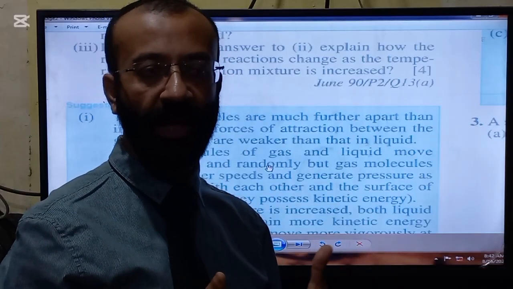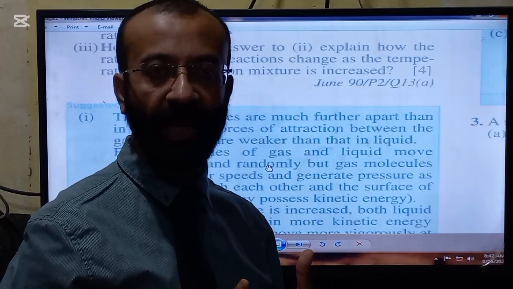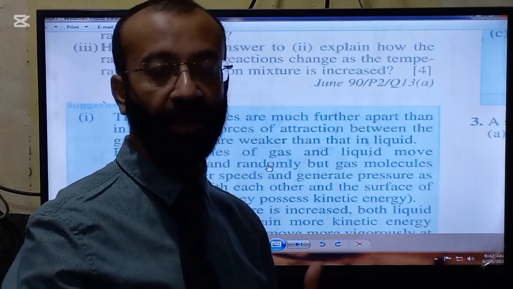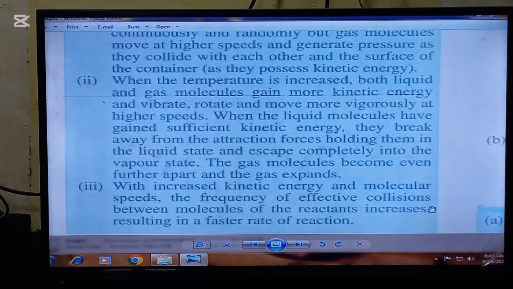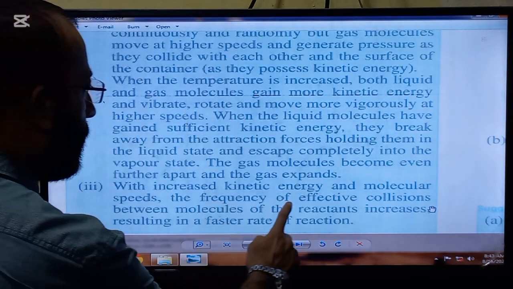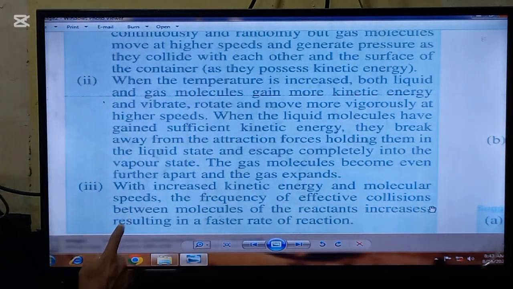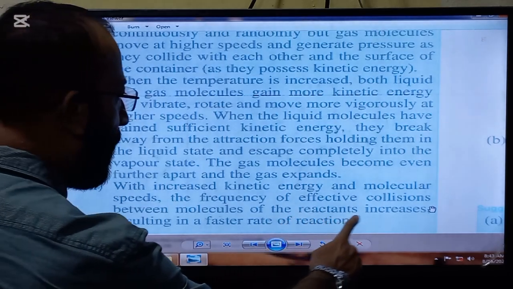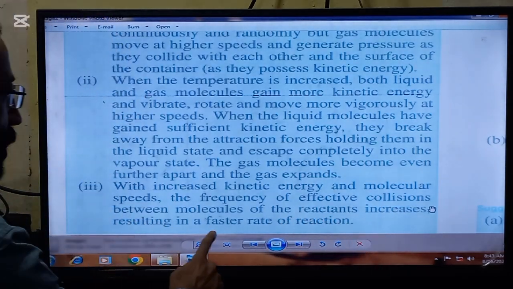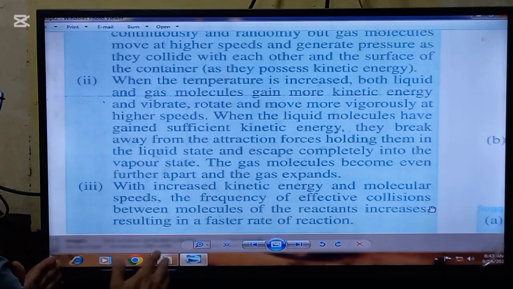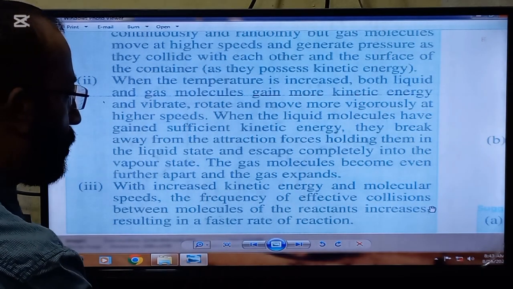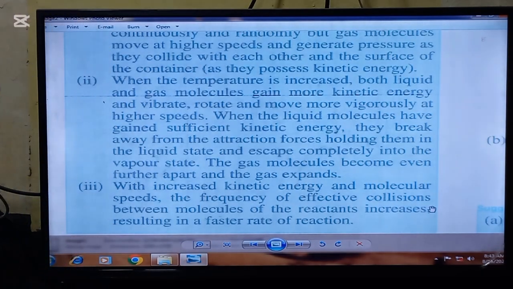The rate of effective collisions will be increased, so the rate of the reaction will be increased. Here is the answer. With increased kinetic energy and molecular speeds, the frequency of the effective collisions between the molecules of the reactants increases, resulting in a faster rate of reaction.